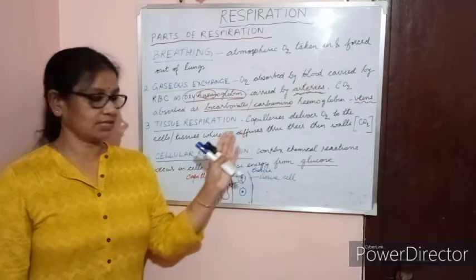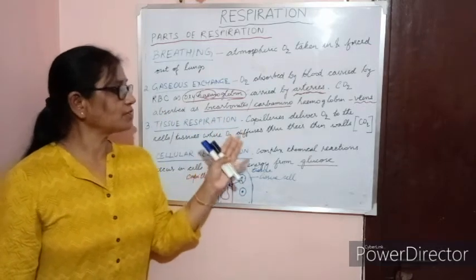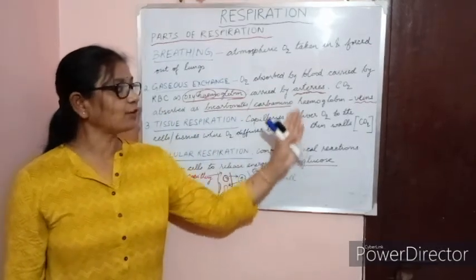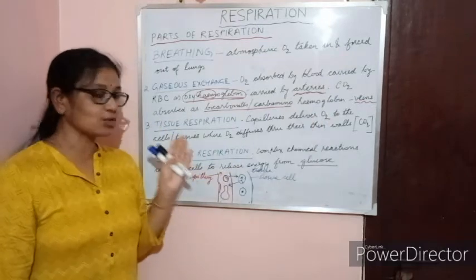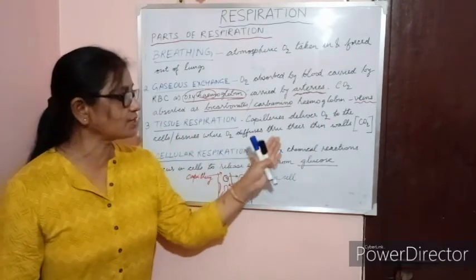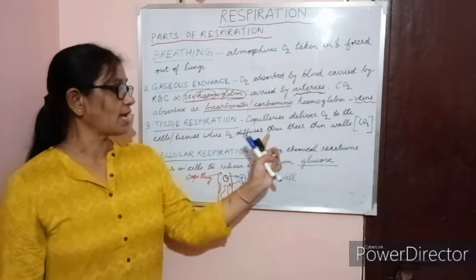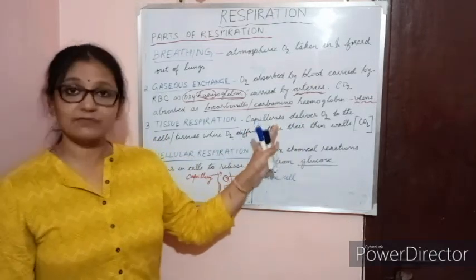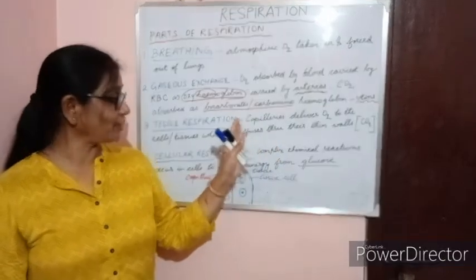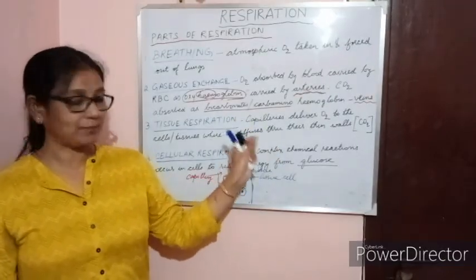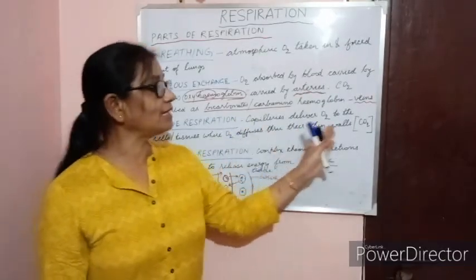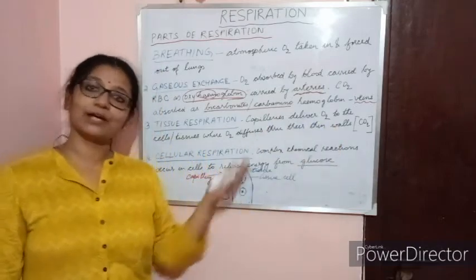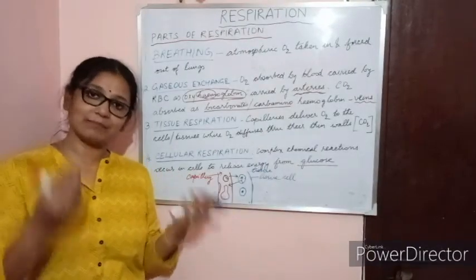Now, tissue respiration. What is tissue respiration? Capillaries deliver oxygen to the cells or the tissues, where oxygen diffuses through their thin walls. Don't go by the spelling; the space is very short over here, so I have given an abbreviated form. Simultaneously, carbon dioxide also diffuses out through the same thin walls.